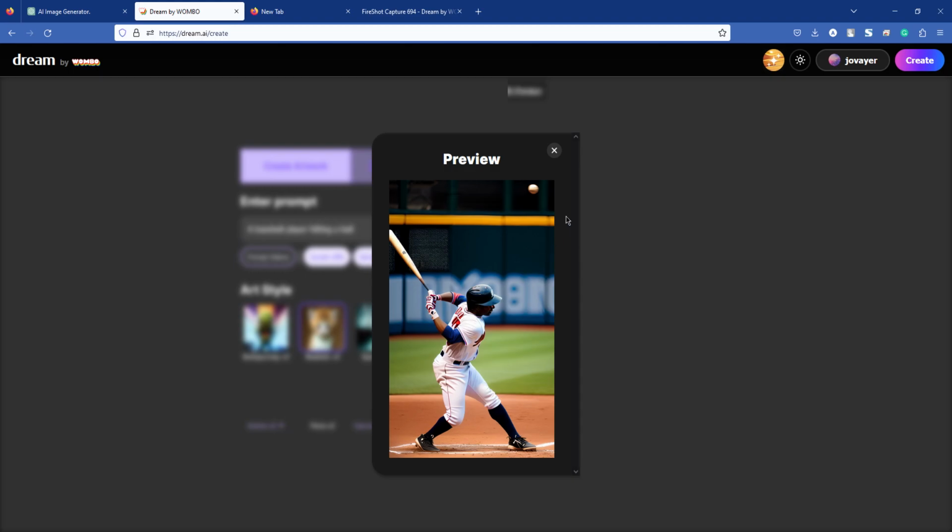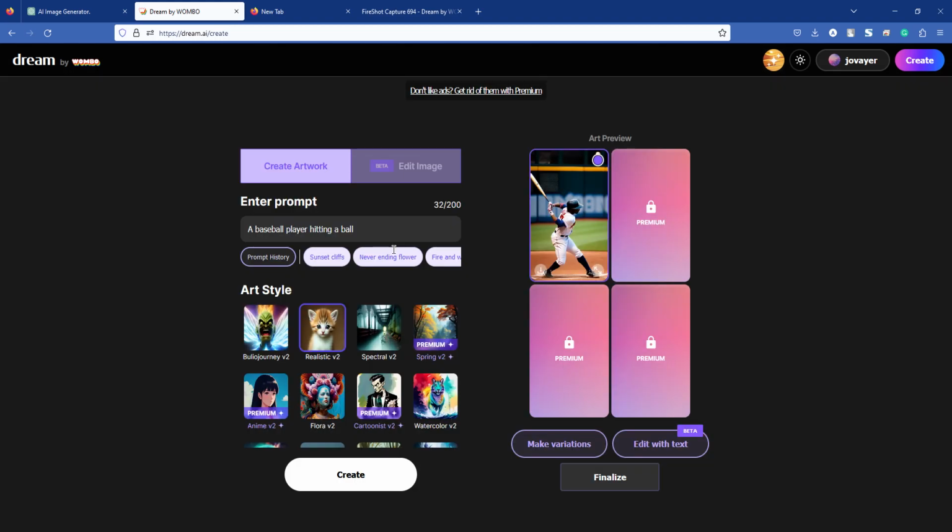Let's try another text. Table with lots of fruits and vegetables.